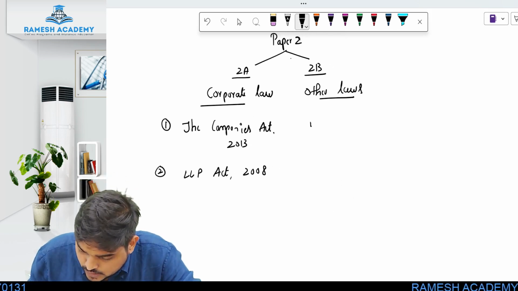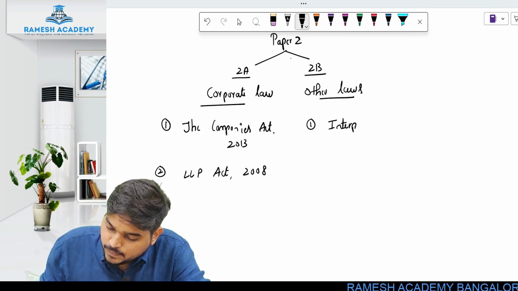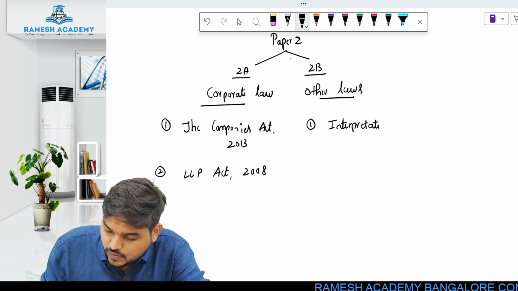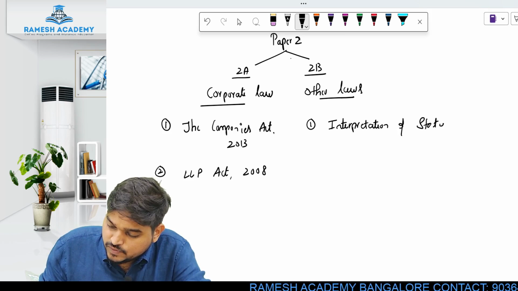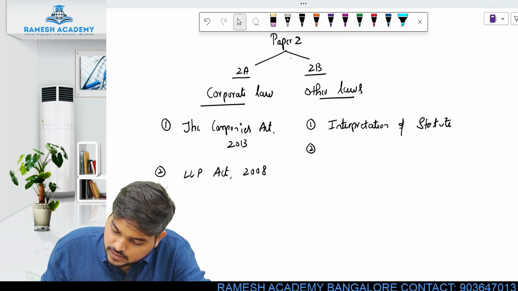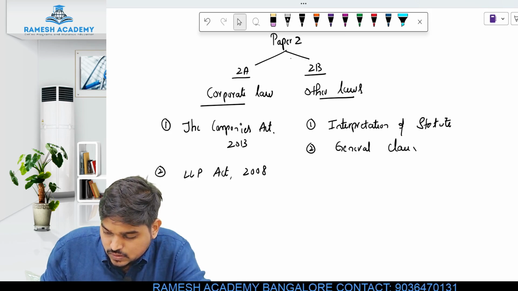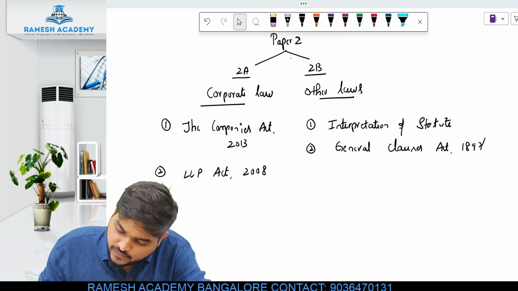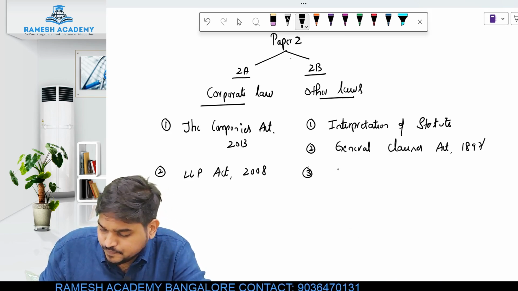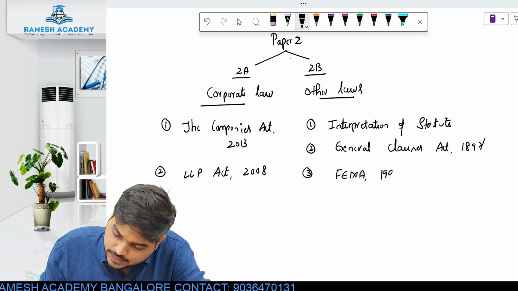And when it comes to other laws, first one is interpretation of statute. Second is General Clauses Act 1897, and third one is Foreign Exchange Management Act 1999.